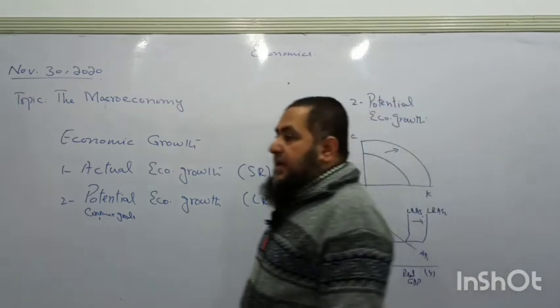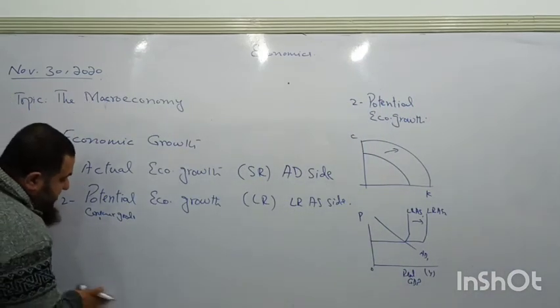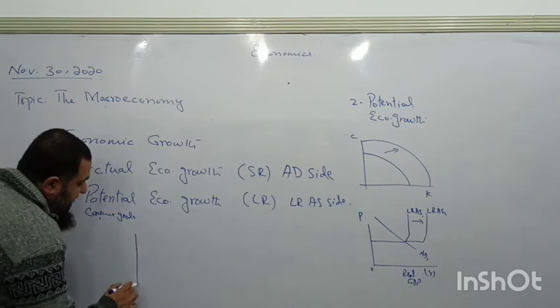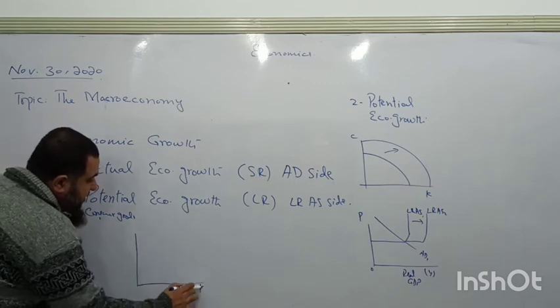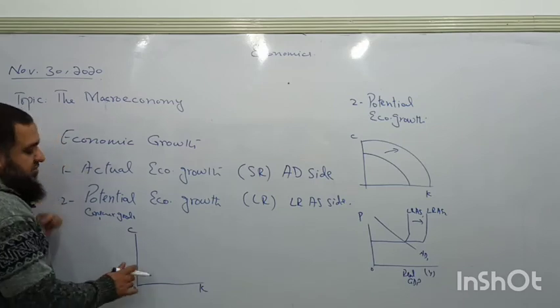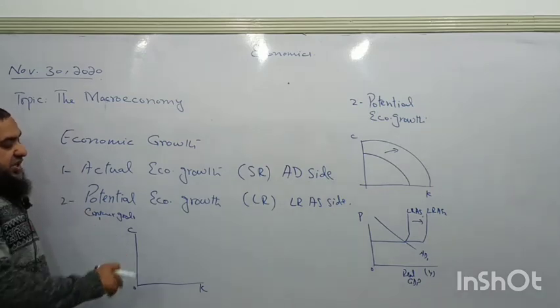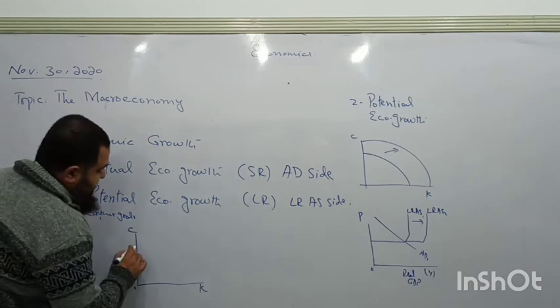Both aggregate demand and aggregate supply will be shifting towards the right. Now see over here, this is the capital goods, this is consumer goods. I am writing K for the capital goods because both start with C. The letter C is used to differentiate, so I am using K for the capital goods.